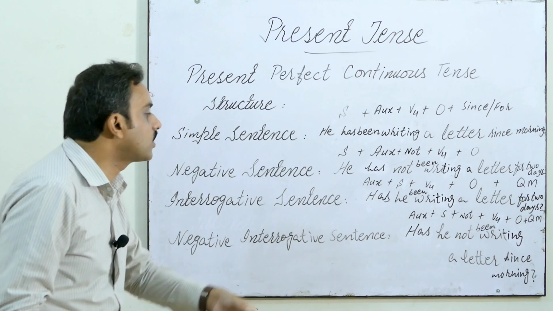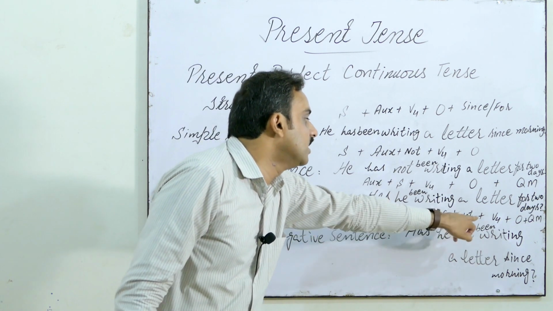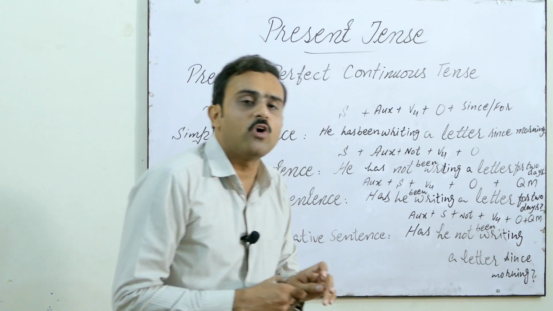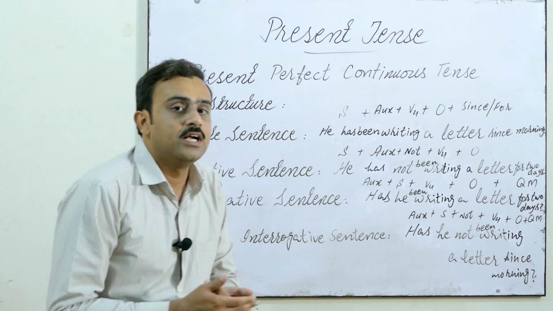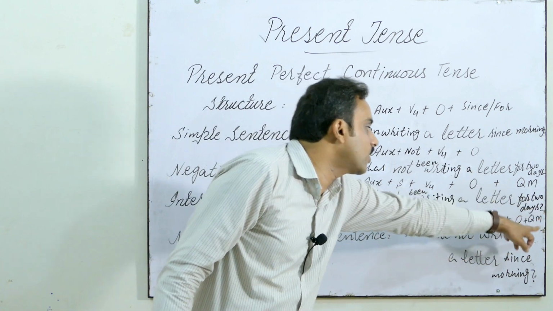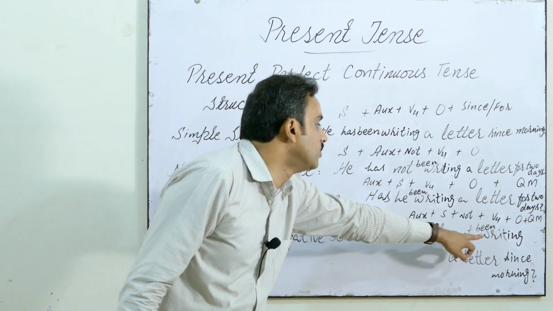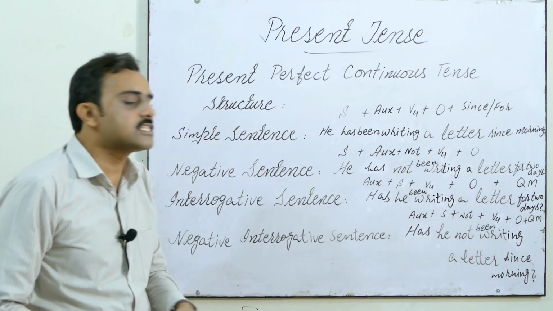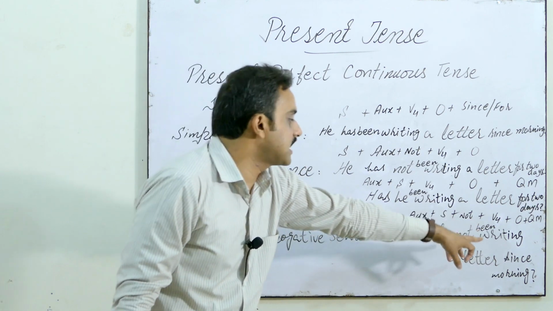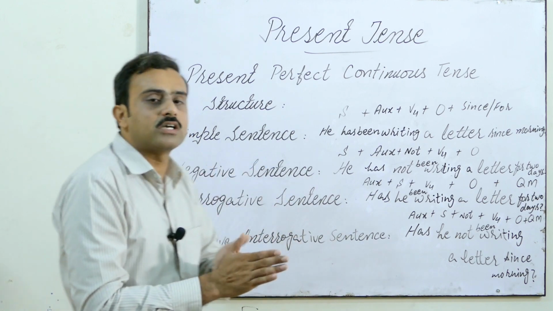And in negative interrogative sentences, again we have the auxiliary at first, then subject, then not, and then been, and then the verb fourth form, the main verb where we are using present participle. Then we use the object, and before the question mark we use since or for. So, has he not been writing the letter since morning? The time is unlimited, so we use since. So this was the whole structure of present perfect continuous tense.